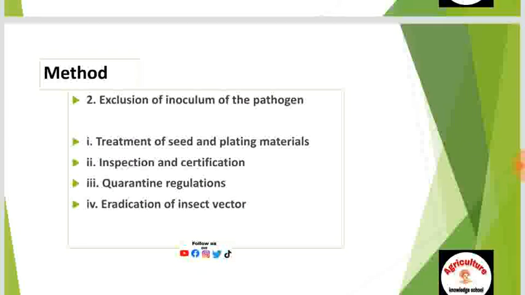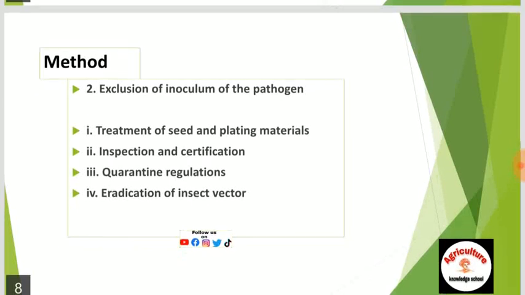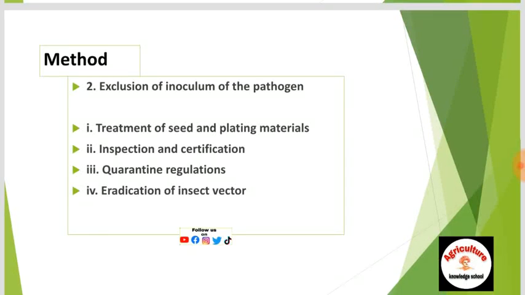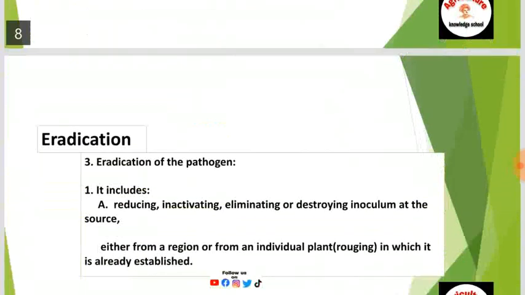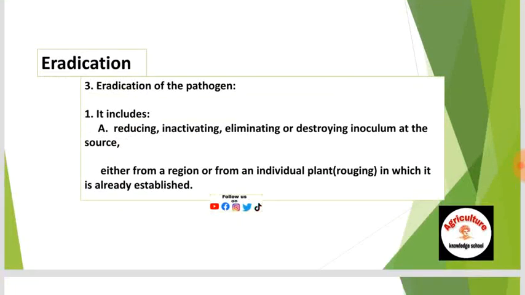What are the methods of exclusion of inoculum of the pathogen? First, treatment of seed and planting materials; second, inspection and certification; third, quarantine regulations; and fourth, eradication of insect vectors. Third principle is eradication.